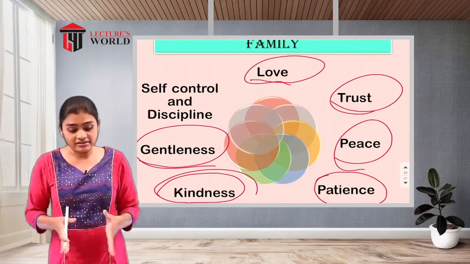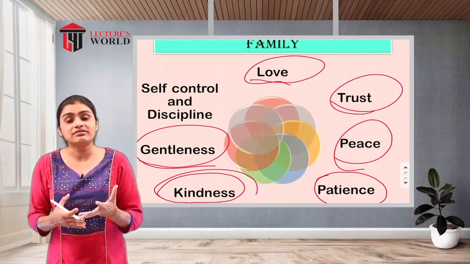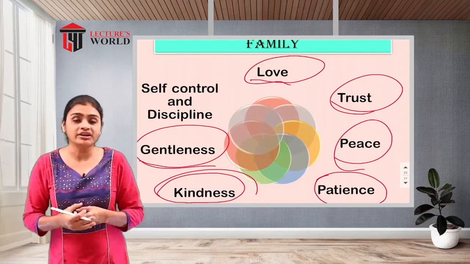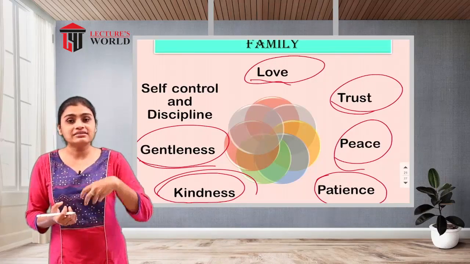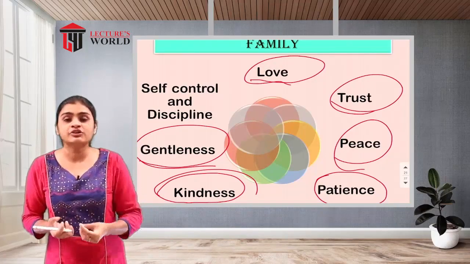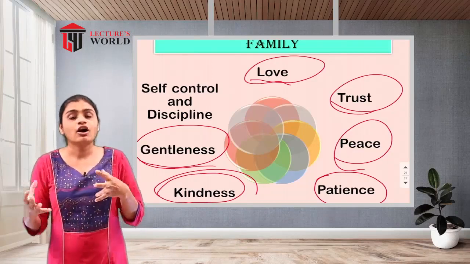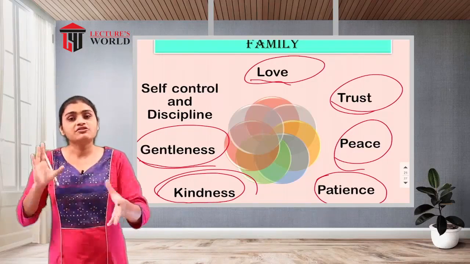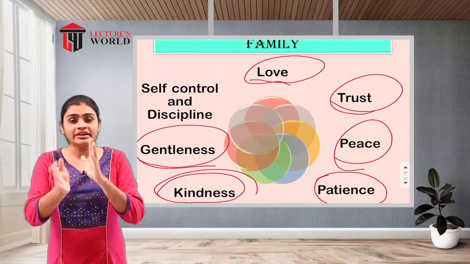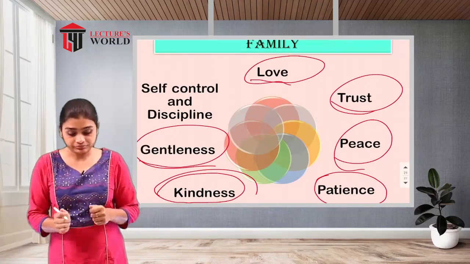That's why kindness and gentleness are important characteristics of a family, because as the mother and father behave and communicate, the children learn all these things from them.